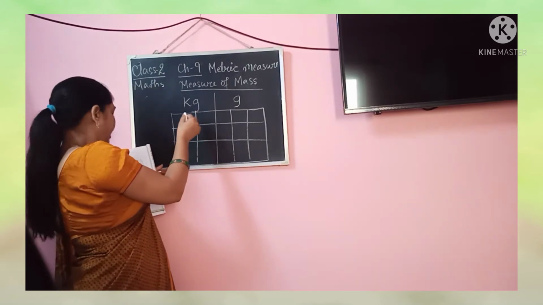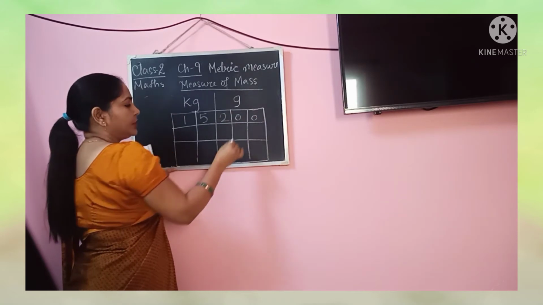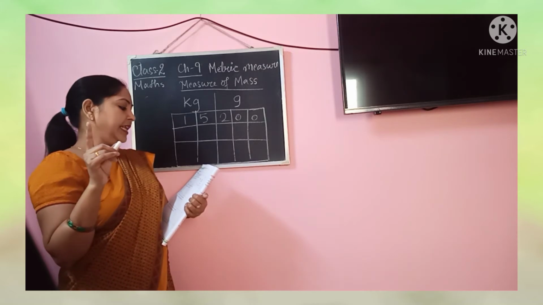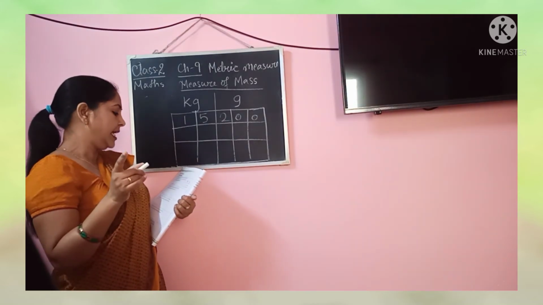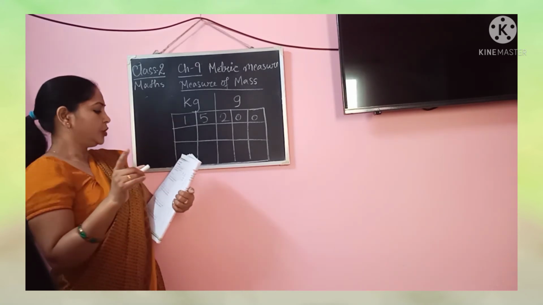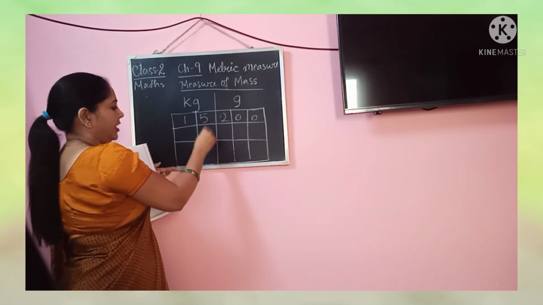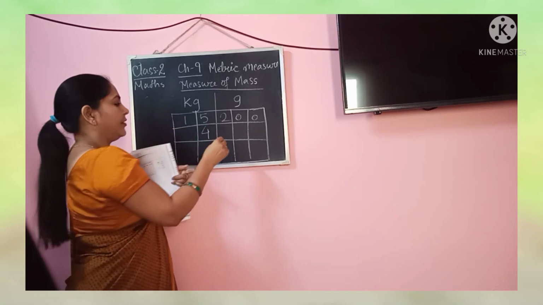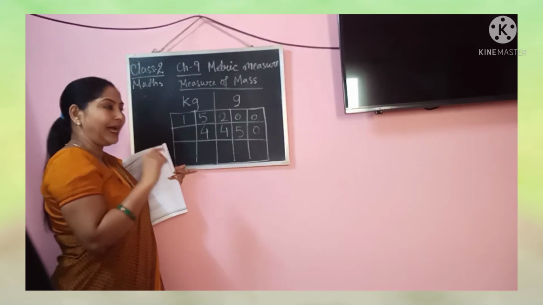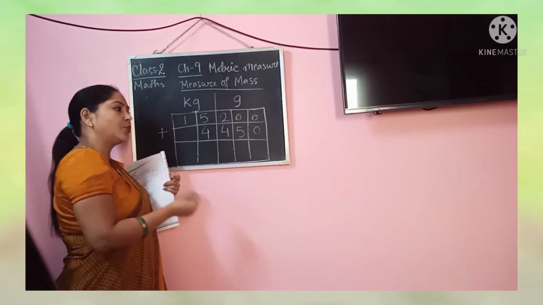Question: how many kg? 15 kg 200 grams of sugar is in one bag, and 4 kg 450 grams of sugar is in another bag. So this is the first bag, and the second bag has 4 kg and how much? 450 grams. So two bags, two different quantities. Now let us find how much quantity is there in both the bags.